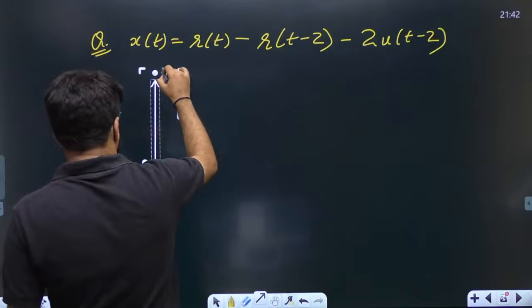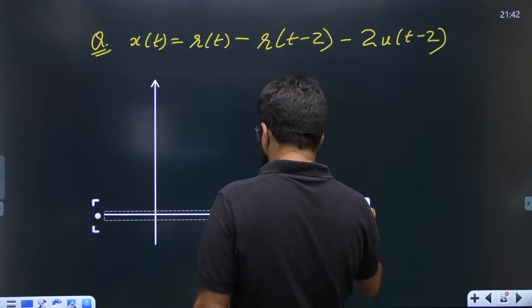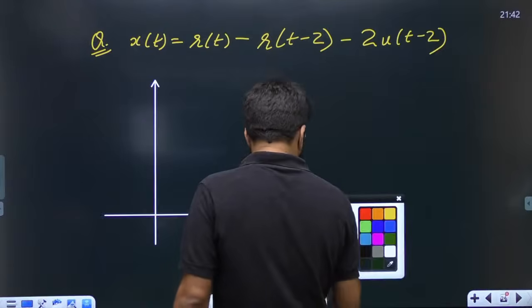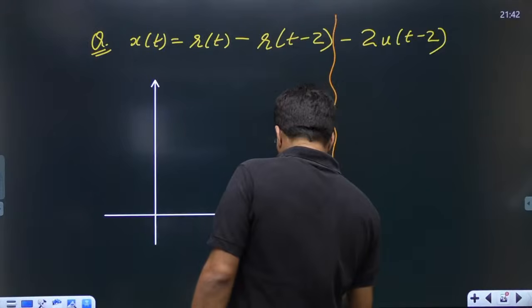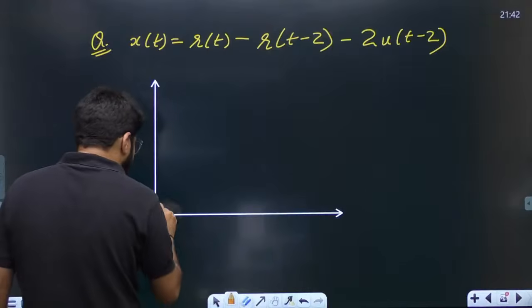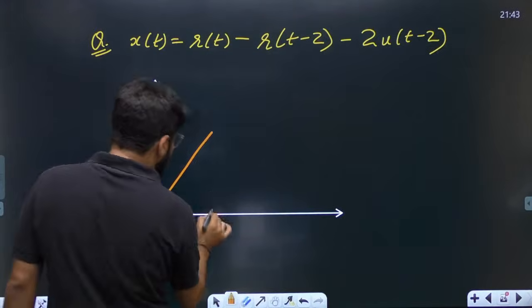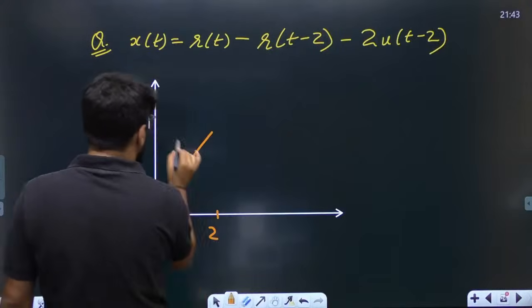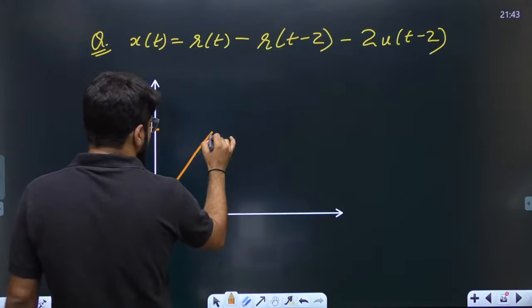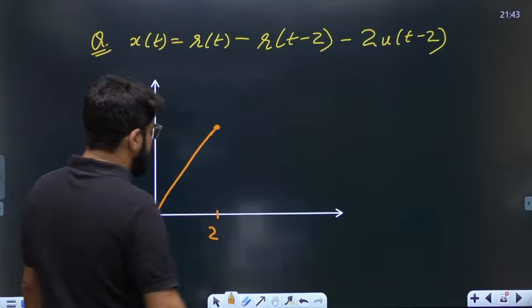I will repeat the beginning part. The beginning activity of the first two signals are same, na? Yeah, this much portion is same. Okay, so the answer for this much portion will remain same. That is, at t equal to 0, I start with the ramp signal, up to t equal to 2. It reaches the height 2. Okay, now let us stand and talk here.